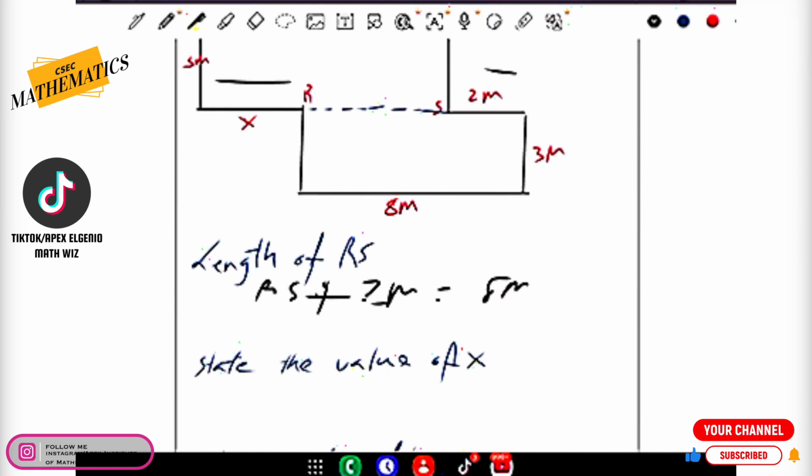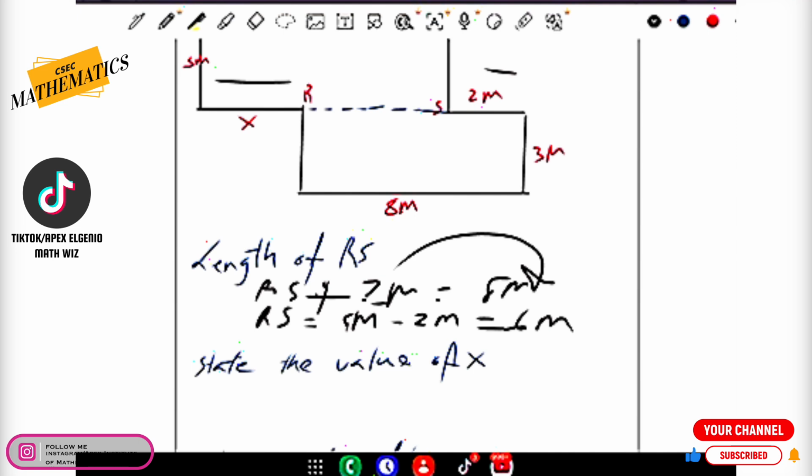So we can use a basic equation here and transpose the 2 meters to this side. We can say RS is equal to 8 meters minus 2 meters, and that is simply going to give us an answer of 6 meters. Pretty simple. All right, so that's how you have to approach these questions in the future.